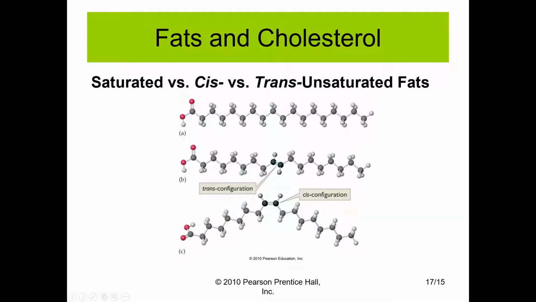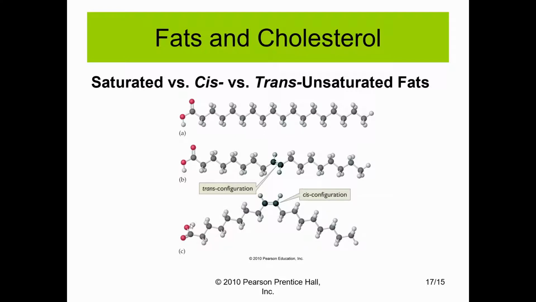We can take a look at the structure to differentiate between saturated and unsaturated fats and cis versus trans fats. In figure A, we have a saturated fat. If we look at the gray atoms, these are the carbon atoms. Between every carbon atom, there is a single bond. This means that those carbons are saturated with hydrogens. Hydrogens are the balls in white.